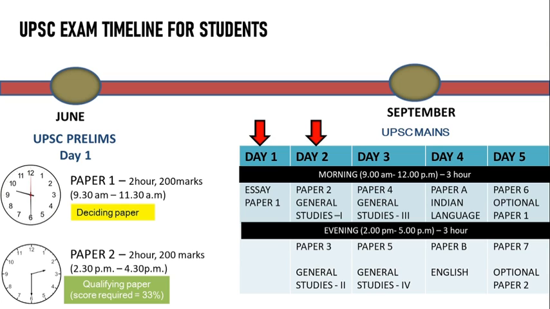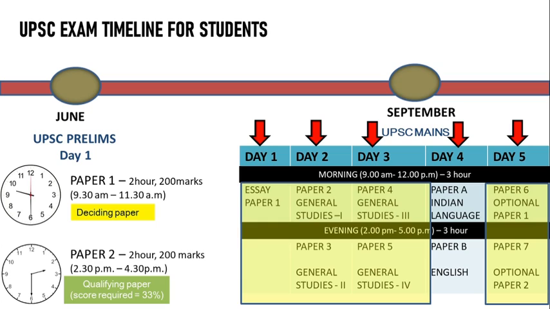Day 2 includes General Studies 1 and General Studies 2 papers. Day 3 includes General Studies 3 and General Studies 4. On day 4, students have to write the Indian language paper in the morning session and the English paper in the afternoon session. The last day, that is day 5, is for optional paper 1 and optional paper 2.